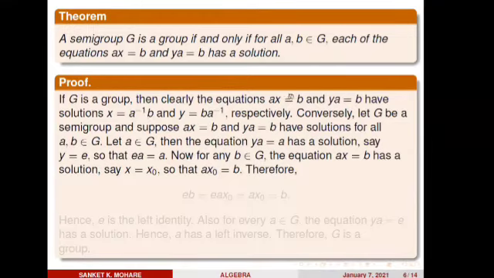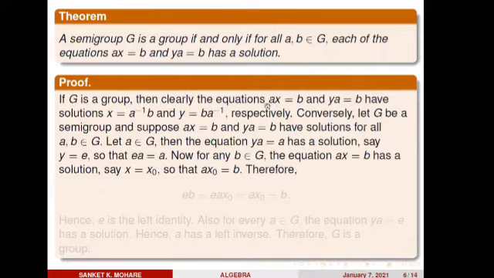How does it occur? Look at the equation ax = b. Here a is a member of group G, so by the definition of group there must exist a inverse. Now if I operate a inverse from the left on both sides, then a inverse a x equals a inverse b.